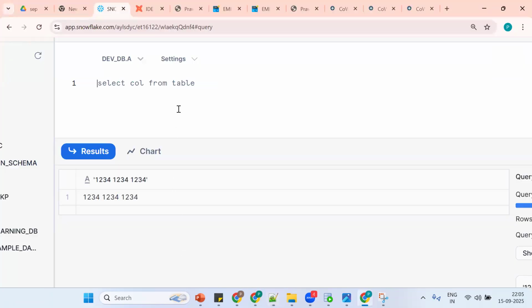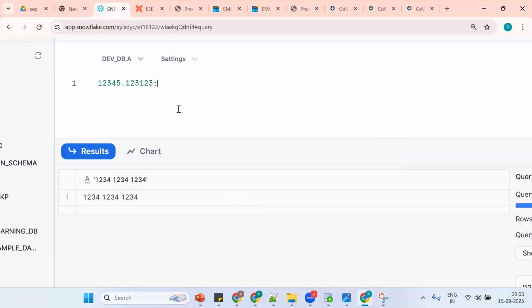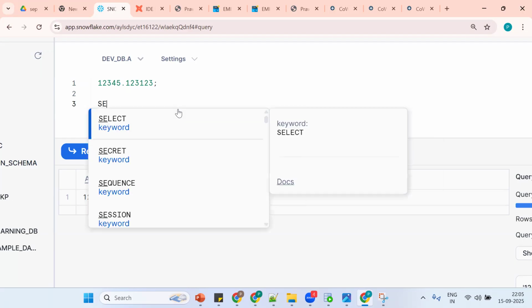Suppose we see what happened: 1, 2, 3, 4, 5 point 1, 2, 3. Tell me, in India, after the decimal how many digits are accepted? 2. Okay, how many digits are accepted after the decimal? We want to accept only 2. How to get only 2? We should go for what concept?